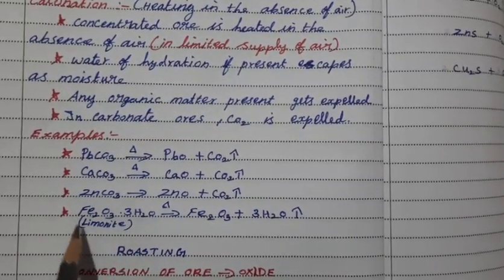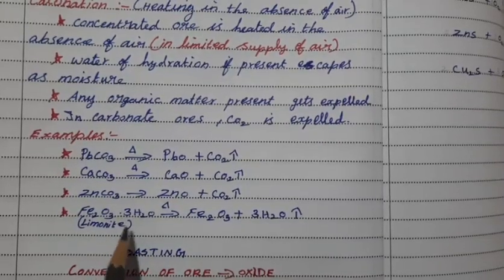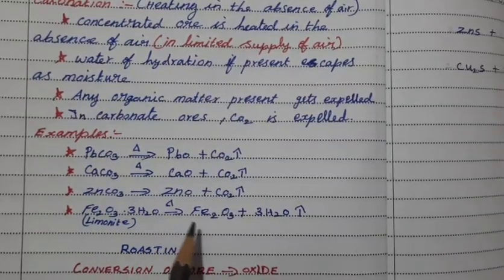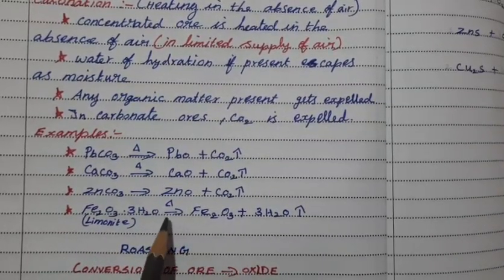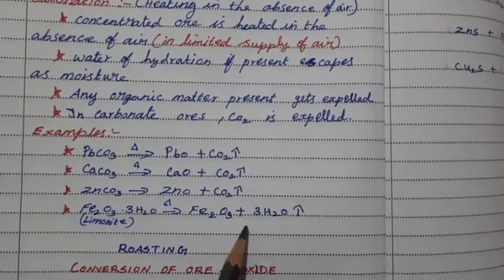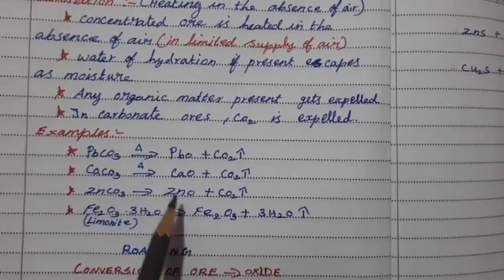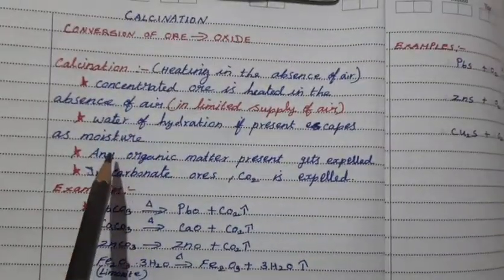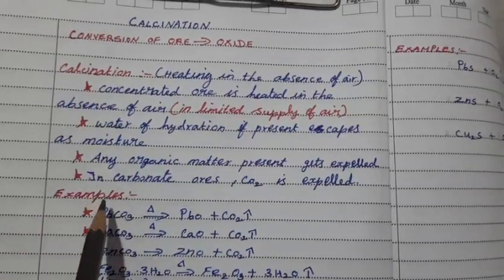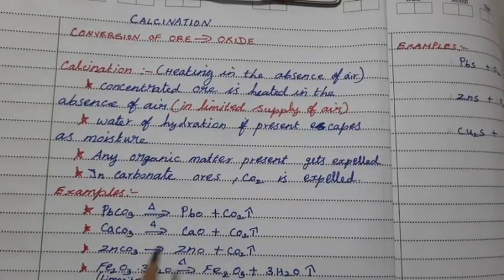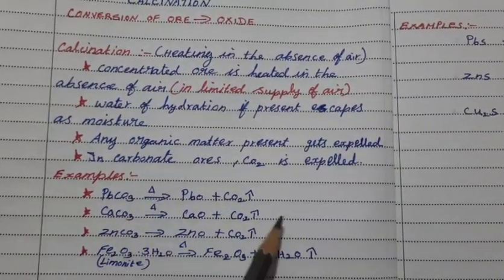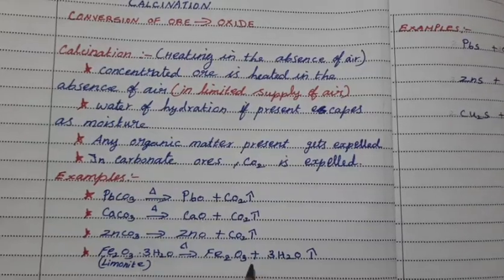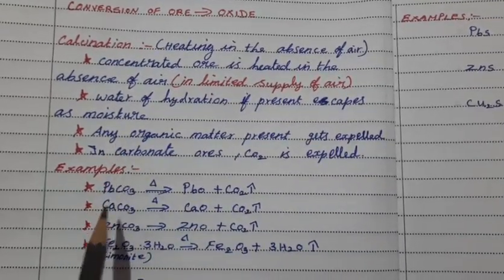Fe2O3.3H2O, that is limonite. This ore has water molecules, hydrated ferric oxide, so easily this water molecule expels. So it gets converted to Fe2O3 plus 3H2O. So this is calcination. First define the term, and calcination is suitable only for carbonate ores, and easily all the volatile substances get expelled, and in case water molecules are present, that also easily gets evaporated. So this is calcination.